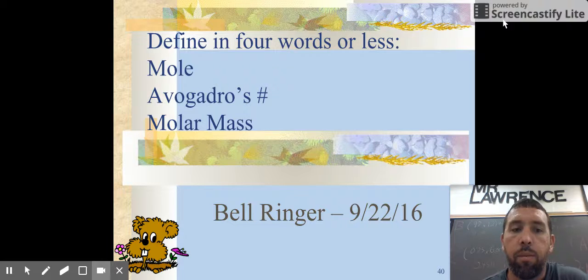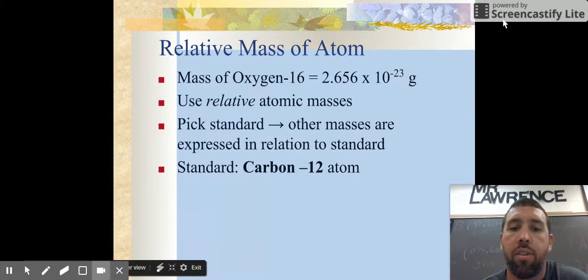Okay, the answers for the bell ringer. You should have said a mole is just simply an amount of substance. That's your 4 words. Avogadro's number should have been 6.022 times 10 to the 23. And molar mass, your answer should have been the mass of 1 mole of an element, or the mass of 1 mole. So today we're going to finish up talking about our slides.